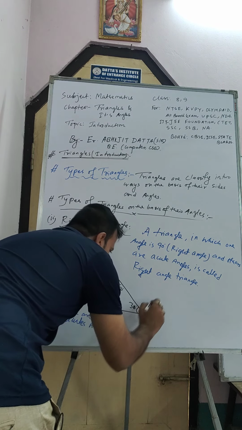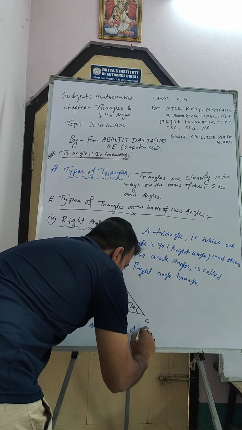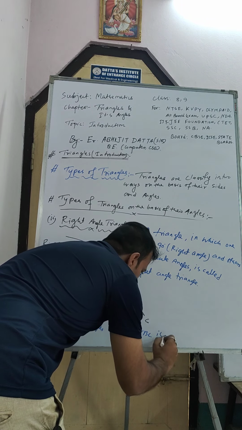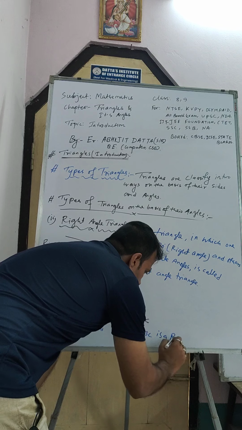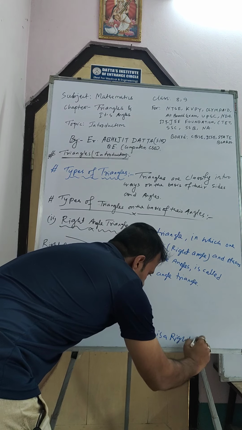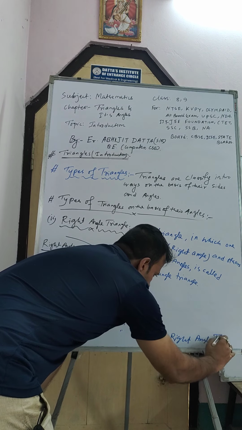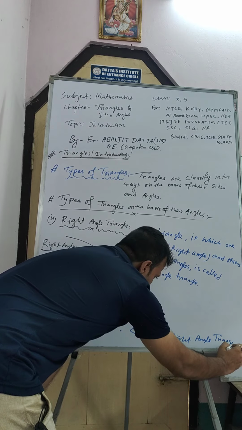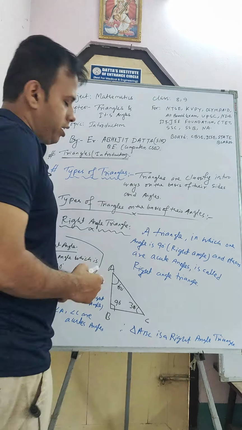So we can say triangle ABC is a right angle triangle. This is one example.